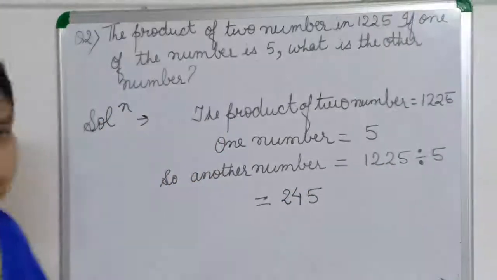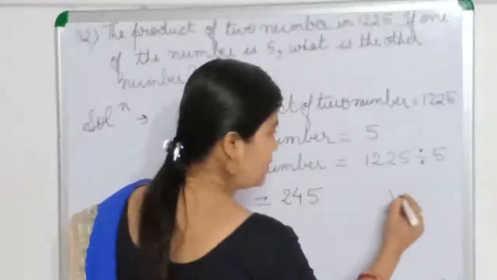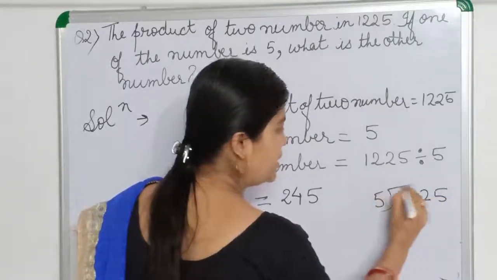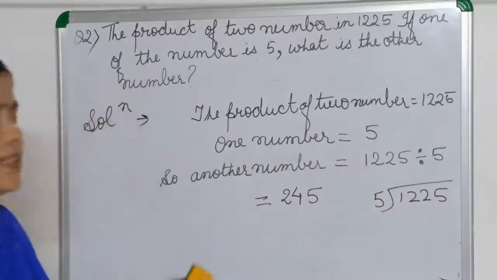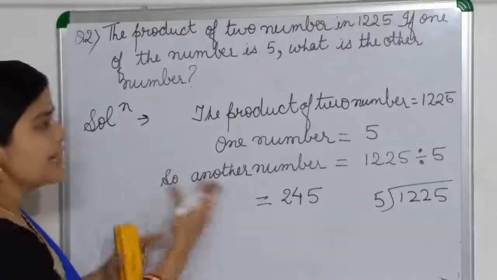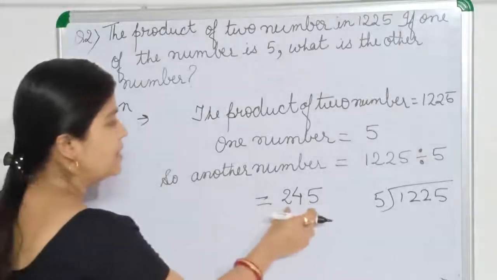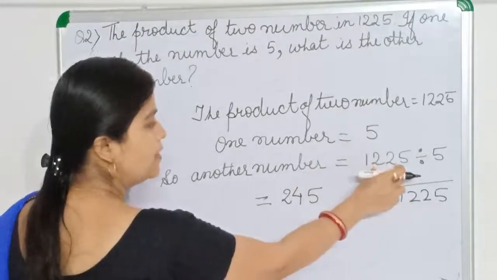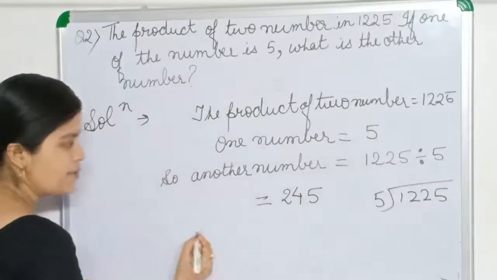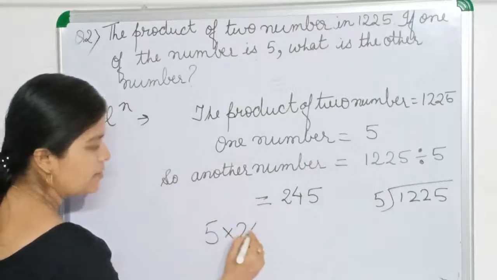Okay. Here I have used the short division method. You can solve it by the long division method also. You will get the same answer. Now the answer is 245. You can check your answer. In the question it is given the product of these two numbers is equal to 1225. Which two numbers? One number is given and another number we have found just now.